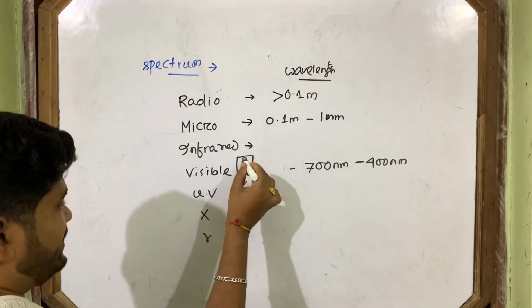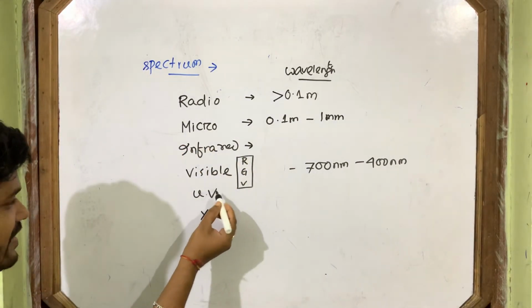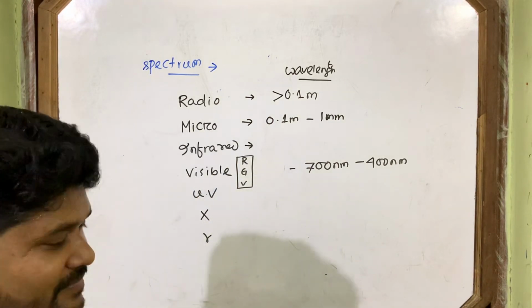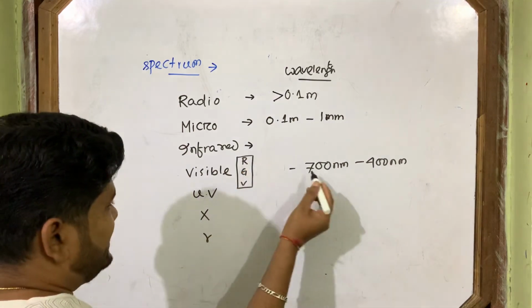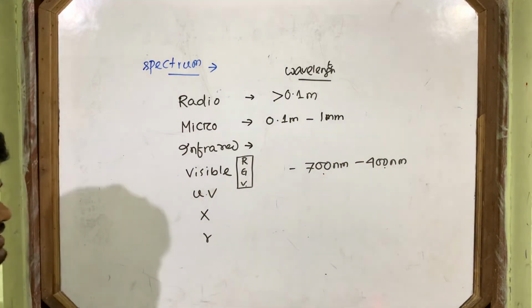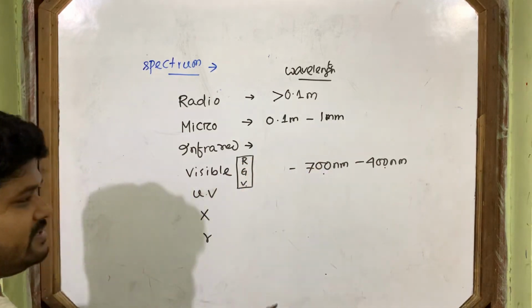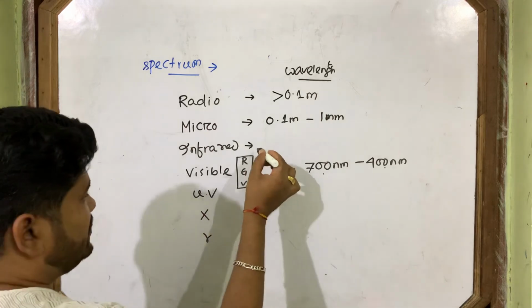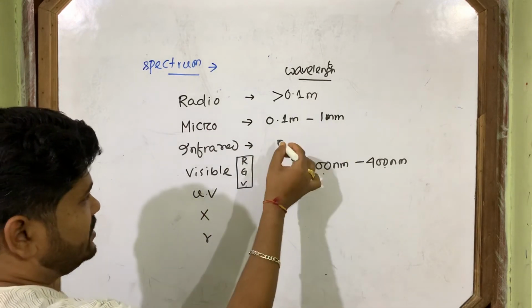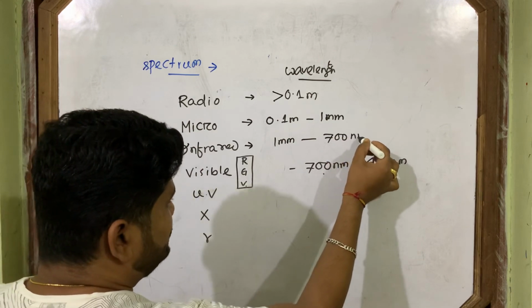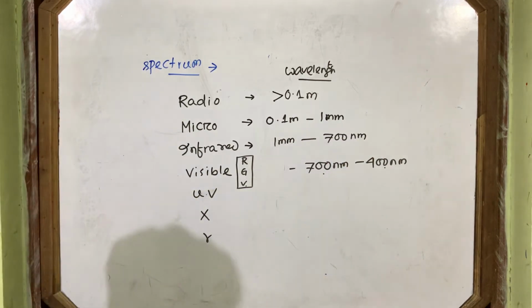So above red infrared, above violet ultraviolet. The names are also given like that. Okay. So red is 700 nanometer, violet is 400 nanometer. Red is of the highest wavelength light. So now the infrared range you got is 1 millimeter to 700 nanometer. Okay, last to its first.